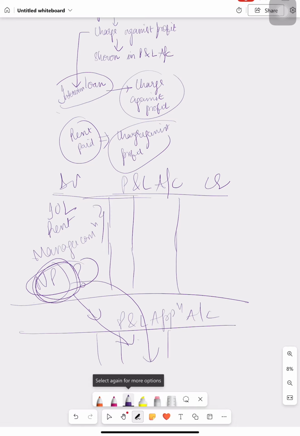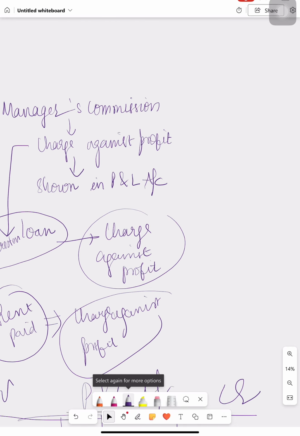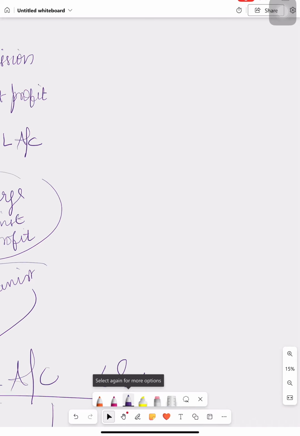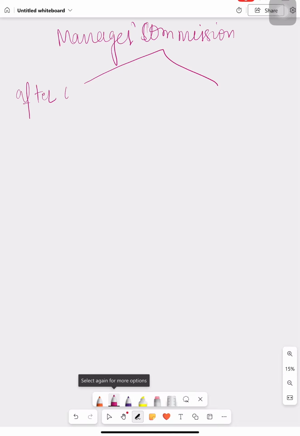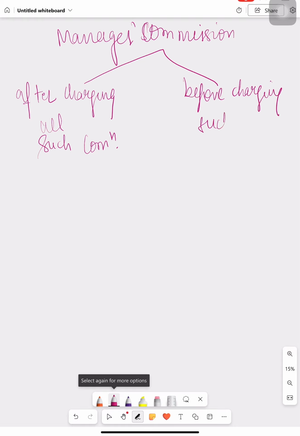First thing. Second thing is, if I come back to the topic, which is manager's commission. We have already studied manager's commission in class 11th also. Whenever a manager is paid commission, there are always two cases in case of manager's commission, which means it is after charging all such commissions, and one case is before charging such commission. So whenever I talk about before charging such commission, then in that case it is always net profit